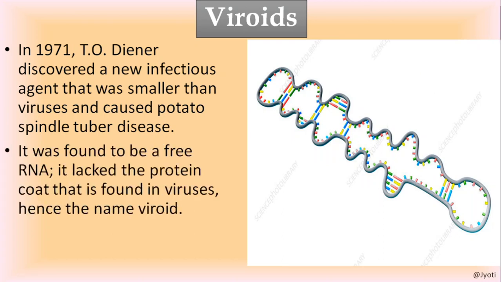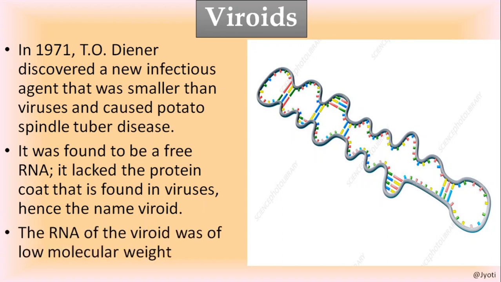There is no protein coat or anything else. It is simply a looped RNA molecule. It is called viroid because it is causing infection like the virus, is even smaller than the virus, and is composed of only RNA. The RNA of the viroid was of low molecular weight.